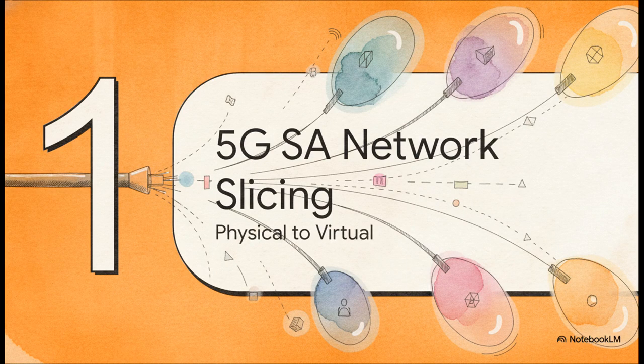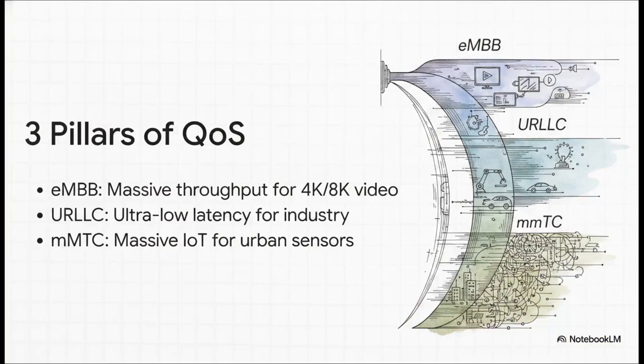All right, Section 1, 5G SA network slicing. Let's get right into it. Now, as telecom architects, we all know the ultimate objective of this architecture, right? It's about guaranteeing a strict quality of service that's tailored to very specific usage models. We're really dealing with three core pillars here. First, there's eMBB. That gives us the massive throughput required for heavy data lifting, like streaming 4K and 8K video. Then we have URLLC. This gives us that ultra-low latency, which is literally non-negotiable for critical industry applications, and connected vehicles. And finally, mMTC, which is built to handle the massive density of IoT connections.